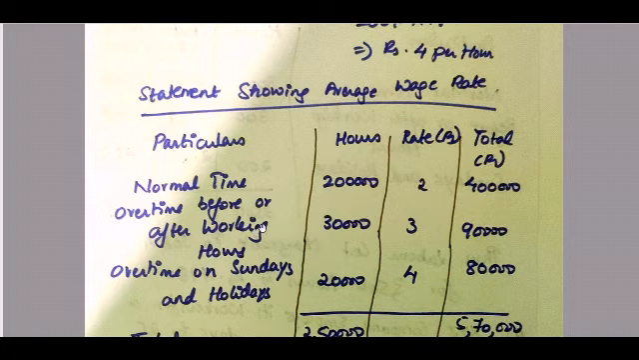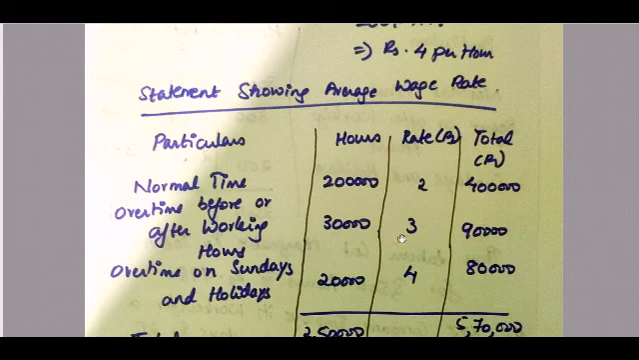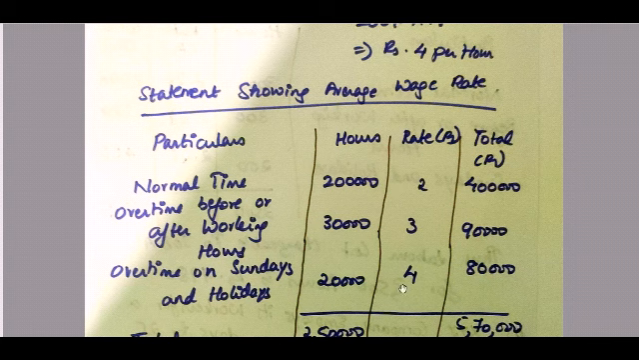Overtime before or after working hours is 30,000 hours. So 30,000 into 3 rupees, which is your overtime wage rate, is equal to 90,000. Overtime on Sundays and holidays is 20,000 hours. So 20,000 into the overtime wage rate, which is rupees 4 per hour, 20,000 into 4 is 80,000.